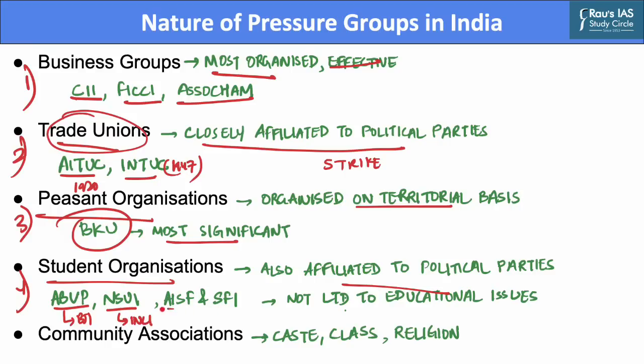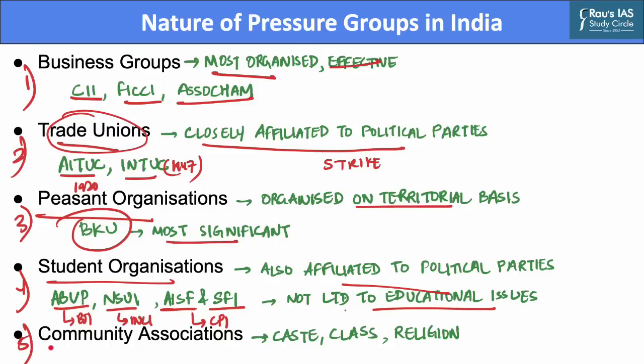On the other hand, AISF and Students Federation of India are closely associated with the Communist Party of India. The activities of these pressure groups are not just related to educational issues. They try to pressurize governmental policy on various crucial issues such as fees, hostel facilities, curriculum, etc.